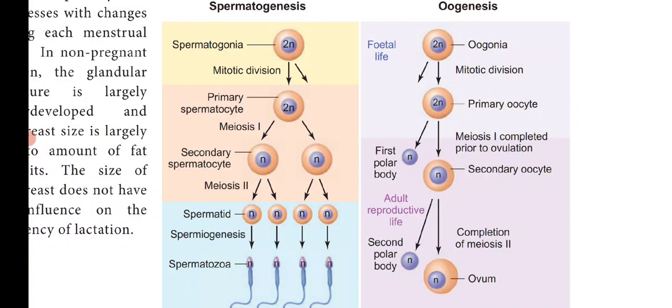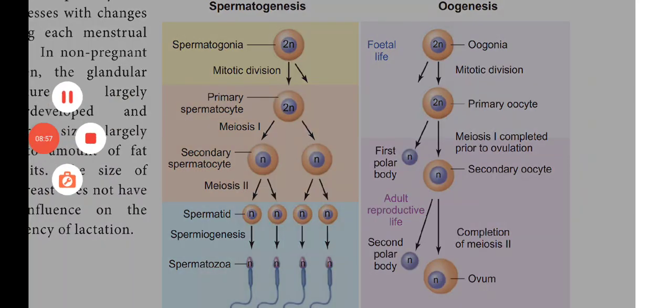After that, at the time of puberty only, the primary oocyte within the tertiary follicle grows in size and completes its first meiotic division and forms the secondary oocyte.